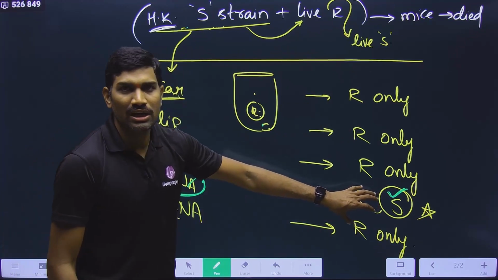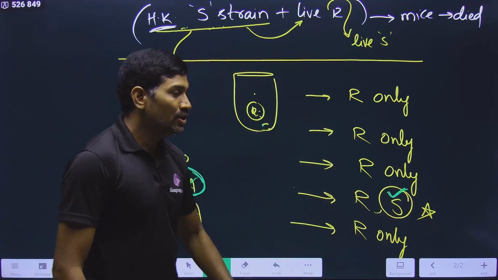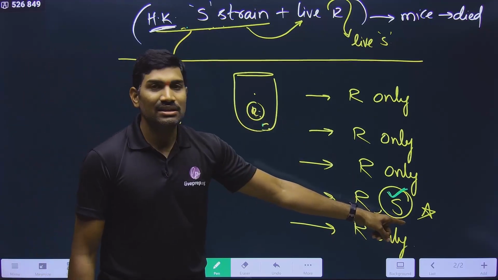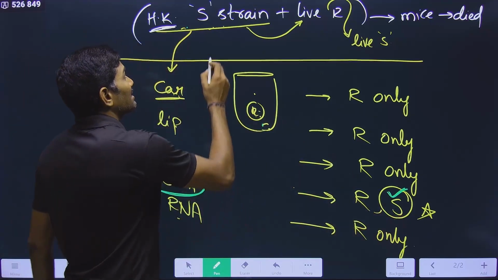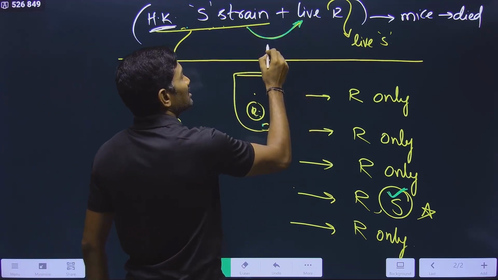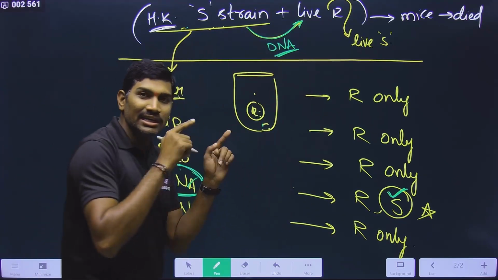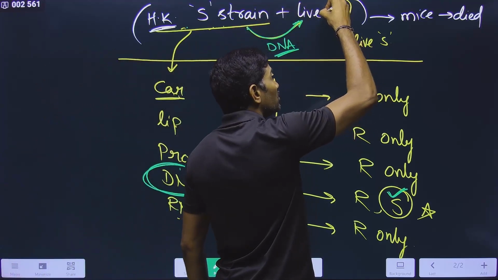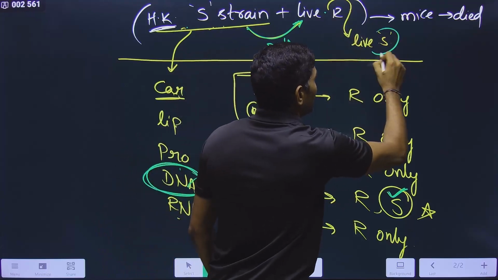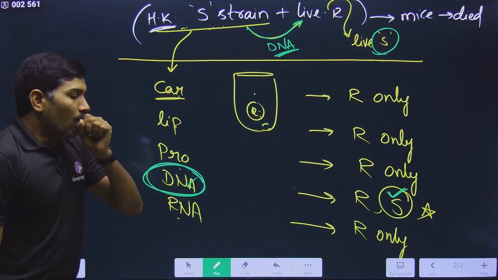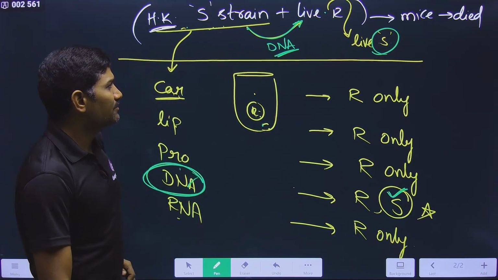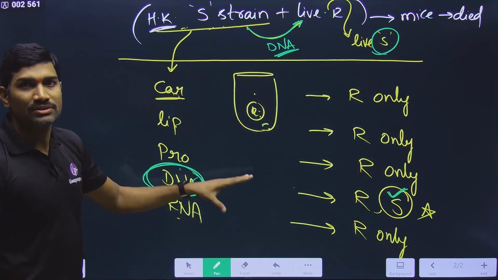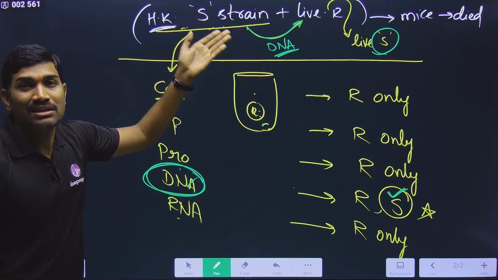Anyhow, our focus is not R strain, our focus is S strain. So focus on the S strain. When the DNA from heat killed S was added to R strain, the S strain was formed. That means that something from heat killed S is nothing but DNA. So DNA is the genetic material that is moving from heat killed S strain into live R strain, so that some of the R strain got converted into live S strain. This is what the conclusion is. So they clearly proved that it is the DNA that is moving.